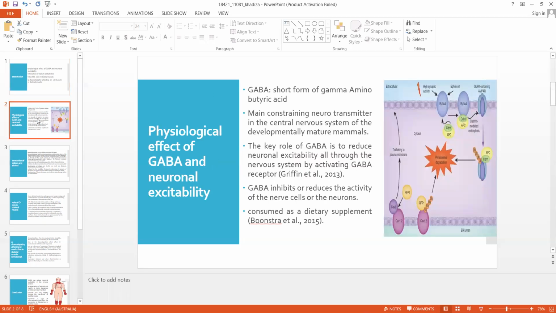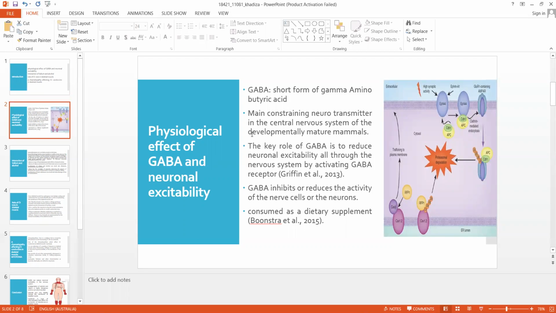So, GABA is the short form of gamma aminobutyric acid, and its big role in the body is to reduce the activity of neurons in the brain and central nervous system, which has different types of effects in the body and mind, such as increased relaxation and reduced stress. GABA is used as a food supplement to reduce physiological fatigue.